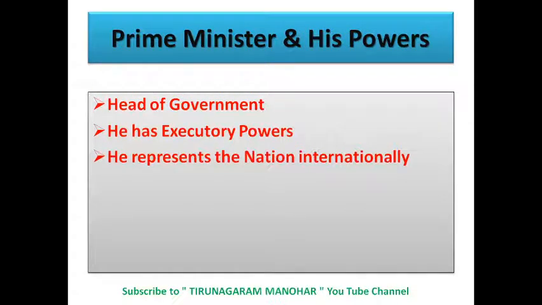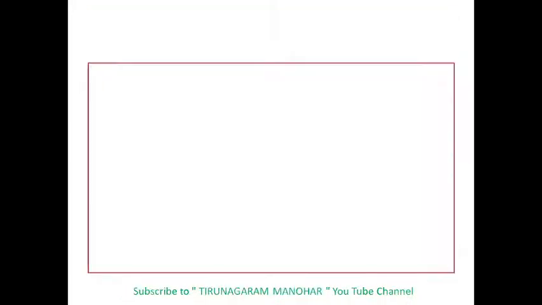He represents the nation internationally, but the President does not represent the nation internationally. The Prime Minister is the head of the Council of Ministers. So the Prime Minister executes his executive powers through the Council of Ministers. That's why he appoints the Council of Ministers, and that's why he is the head of the Council of Ministers.